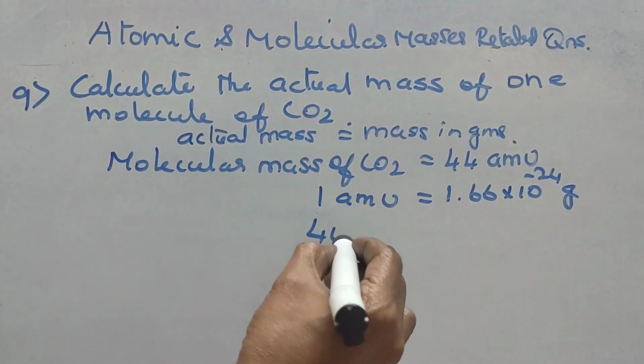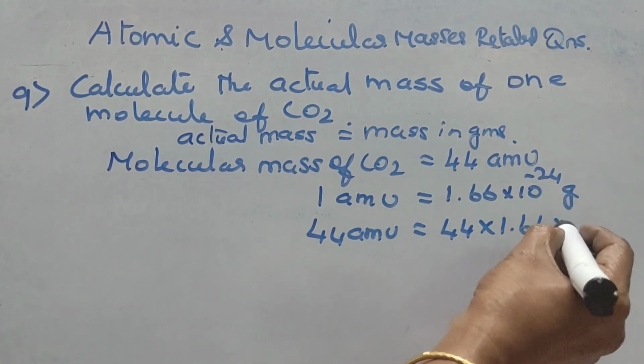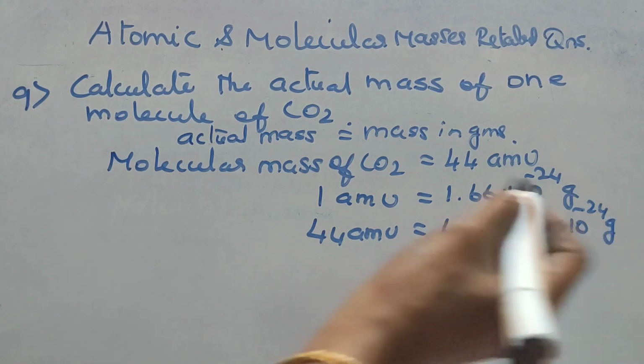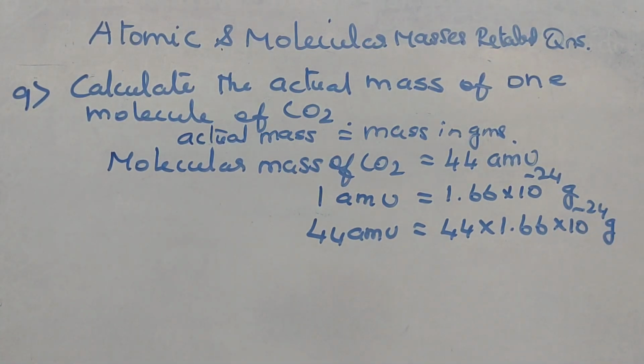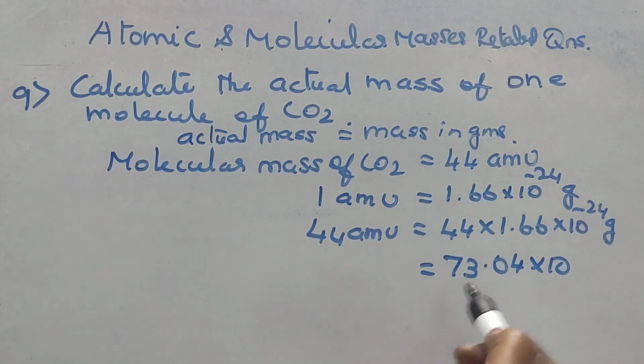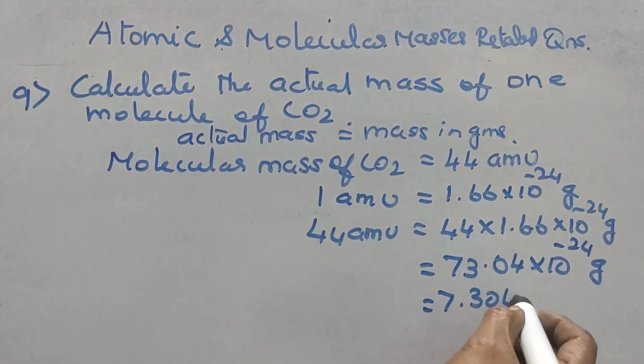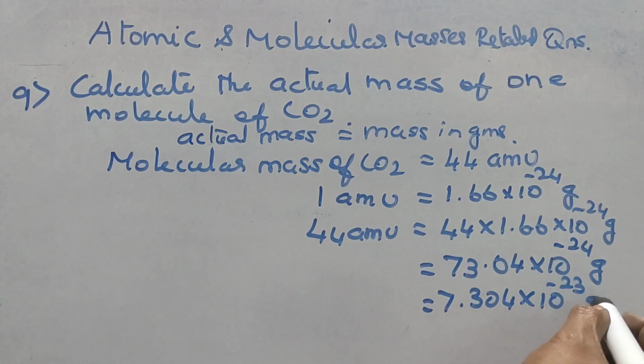So 44 AMU equal to 44 into 1.66 into 10 power minus 24 gram. If we multiply these two, we will be getting 73.04 into 10 power minus 24 gram. If we write the answer using scientific notation, we will be getting 7.304 into 10 power minus 23 gram.